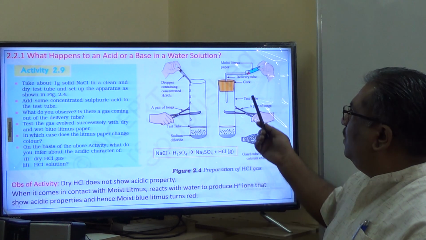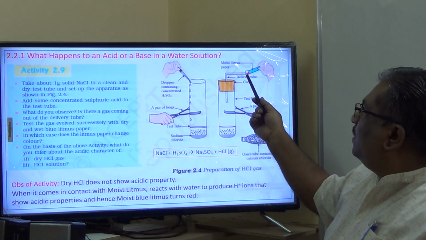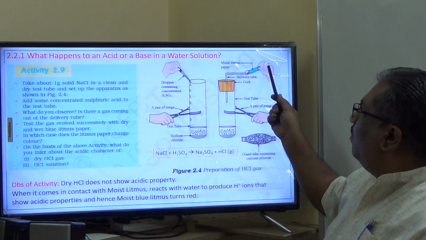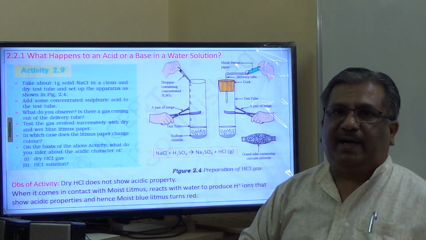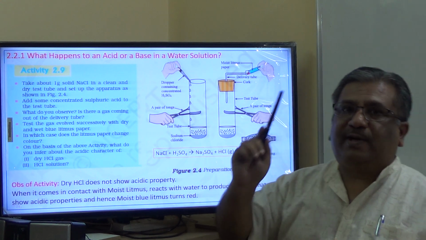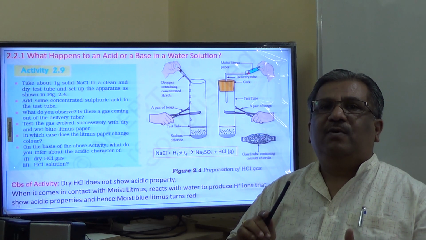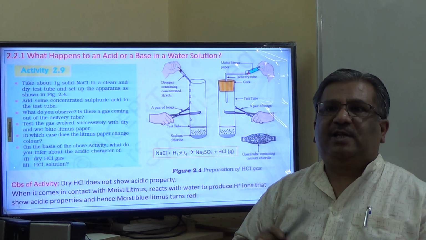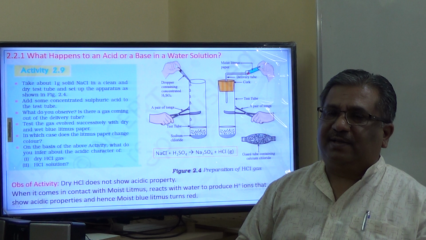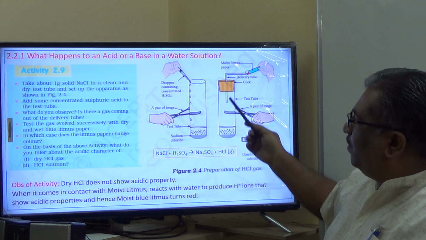So I hope you have understood. Once again, when you bring the dry litmus paper to the hydrogen chloride gas, there is no change in the color observed, whereas if you bring a moist litmus paper near the hydrogen chloride gas, it turns red. Why does it turn red? When hydrogen chloride gas comes into contact with water present in the moist litmus paper, it is dissociated into ions, H plus ions and chloride ions. H plus ions are responsible for acidic properties. So the blue litmus turns red in acids.